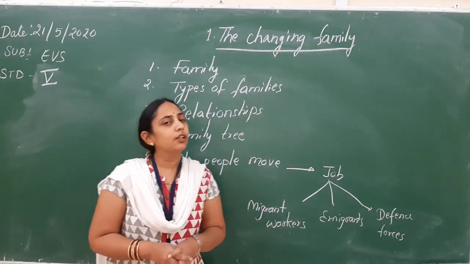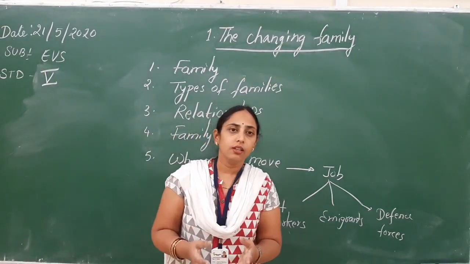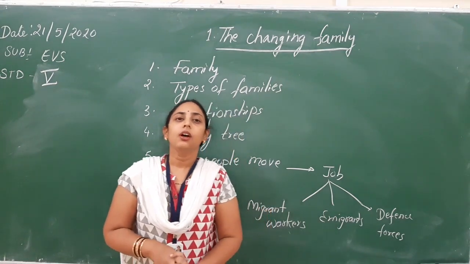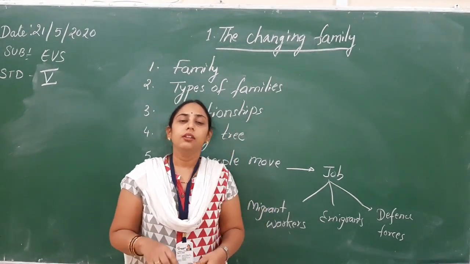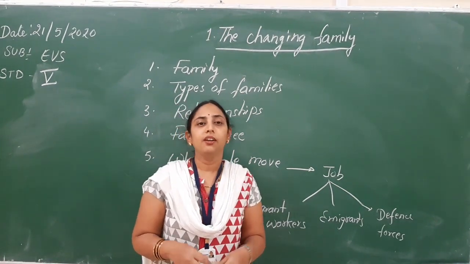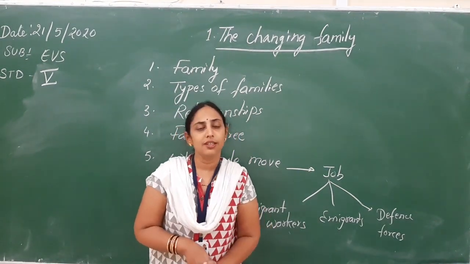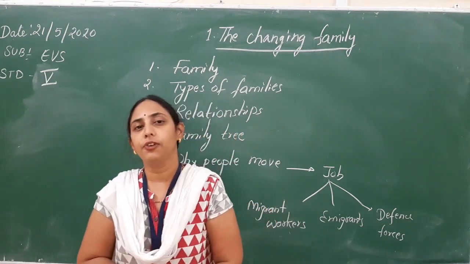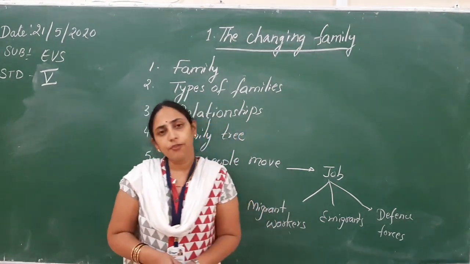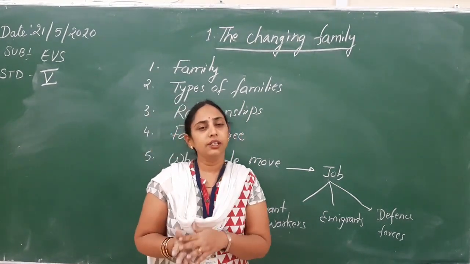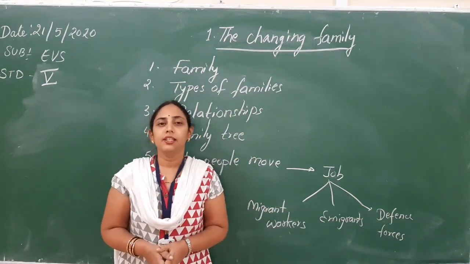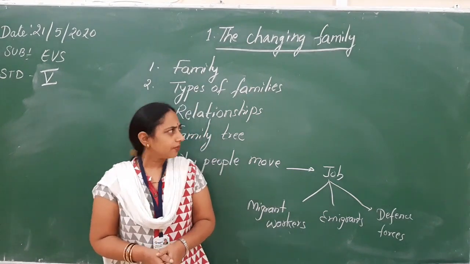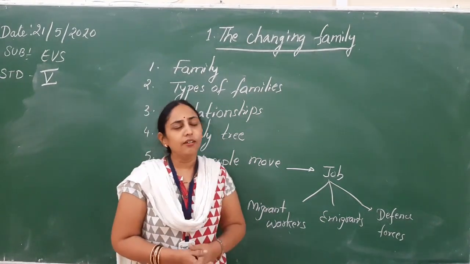Joint family, the big or large families where the grandparents, parents, uncle, aunt, and their children, that is cousins, all live together in the same house, that is a joint family. Then single parent family, where either mother or father alone takes care of the children, that is a single parent family. Then we have seen relationships.